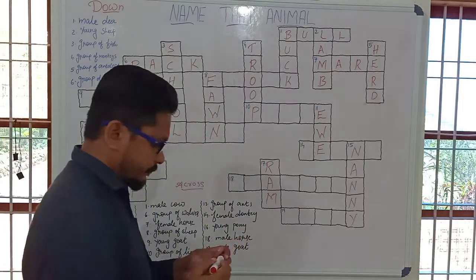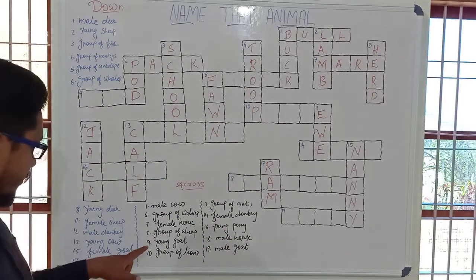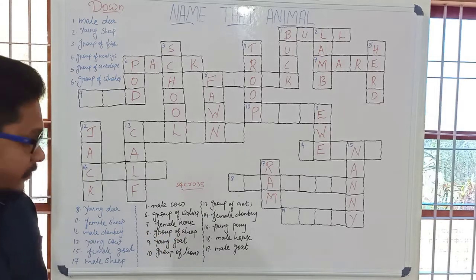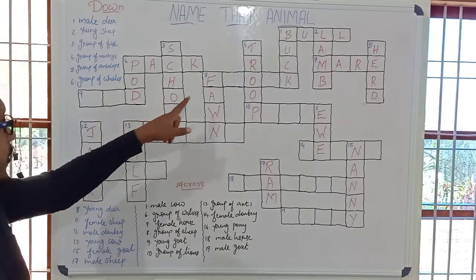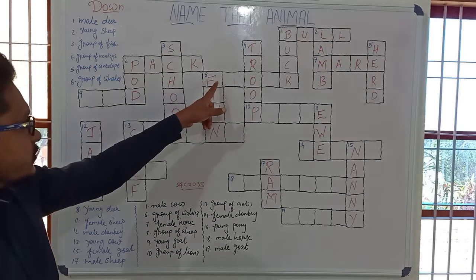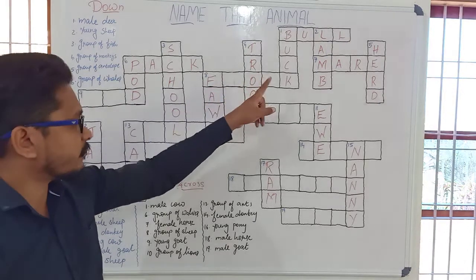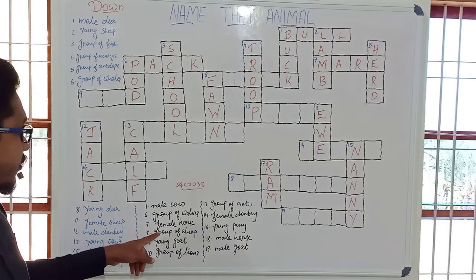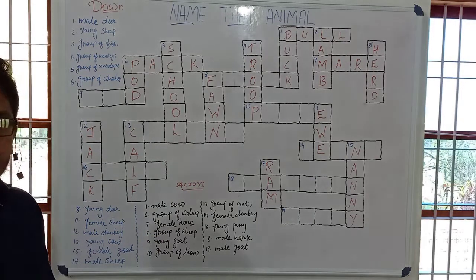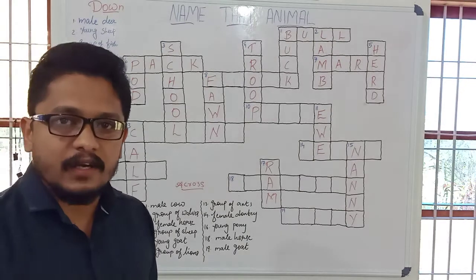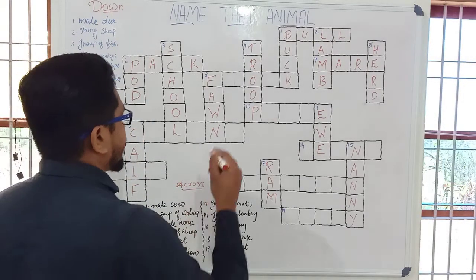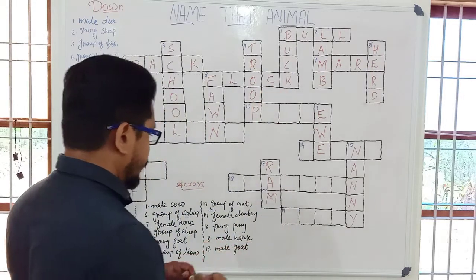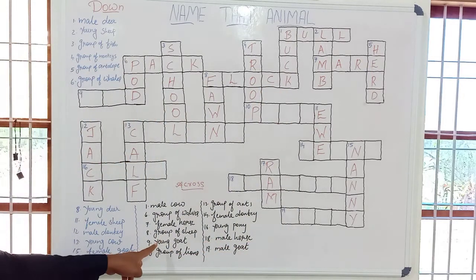Next one. What is the word used for group of sheep, which comes eighth? It carries 1, 2, 3, 4, 5 letters and three letters are already given there. The word used for group of sheep. Group of sheep. Yeah, it's flock. F-L-O-C-K. It's flock.